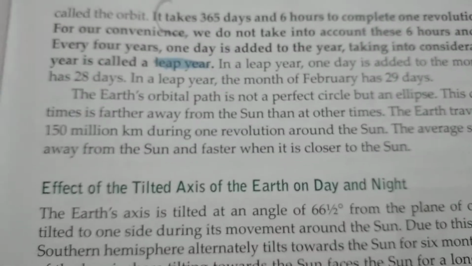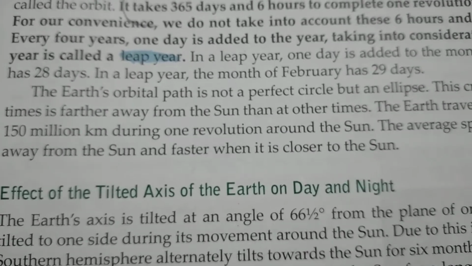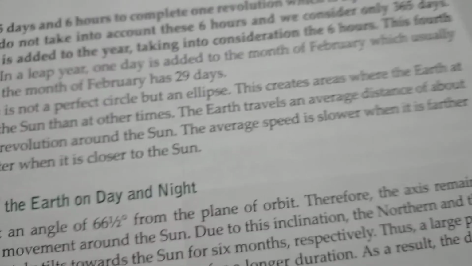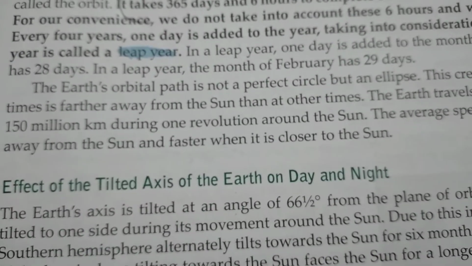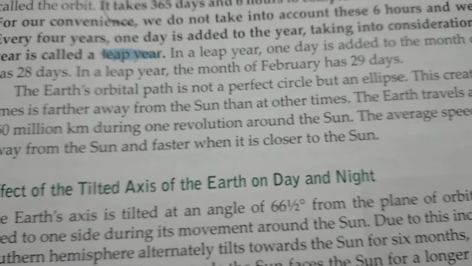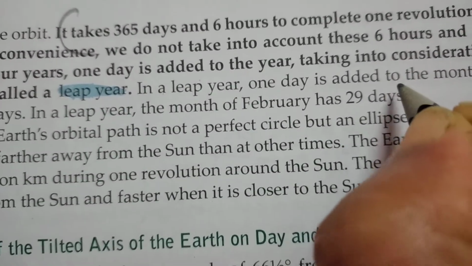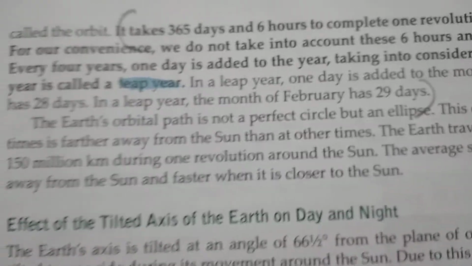This 4th year is called a leap year. In a leap year, 1 day is added to the month of February, which usually has 28 days. In a leap year, the month of February has 29 days. So we are ending the answer over here.